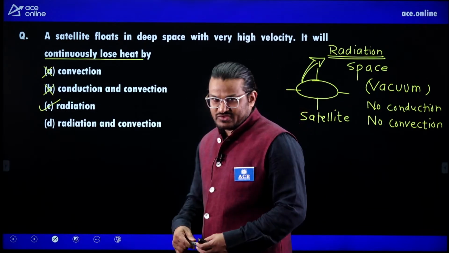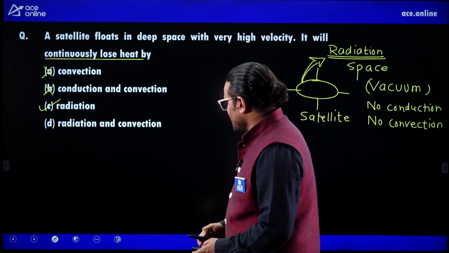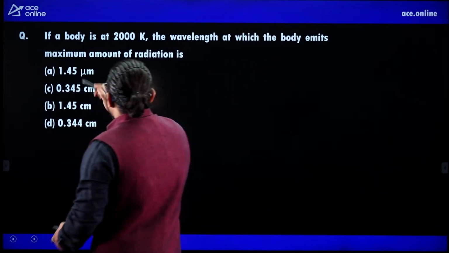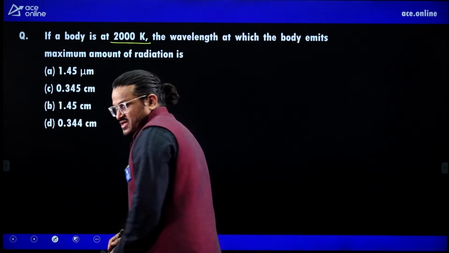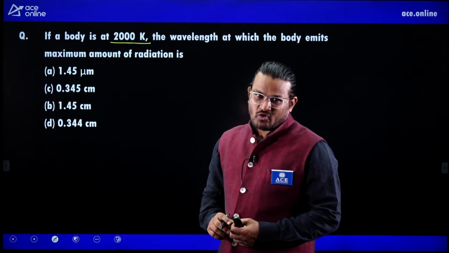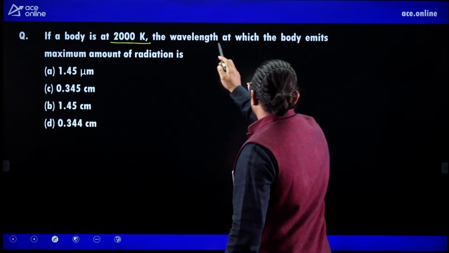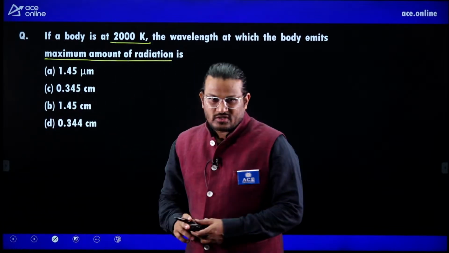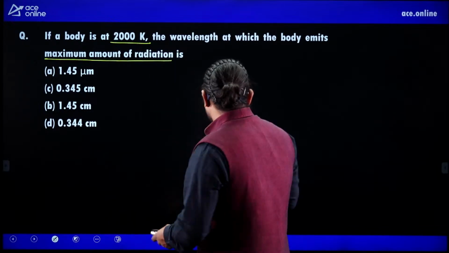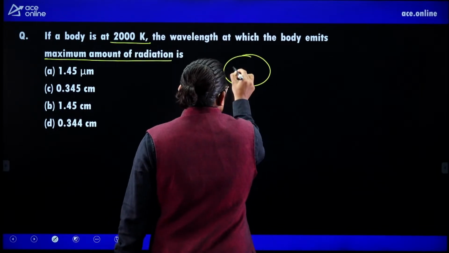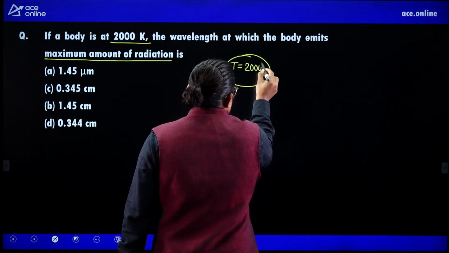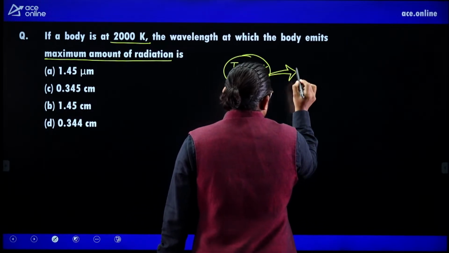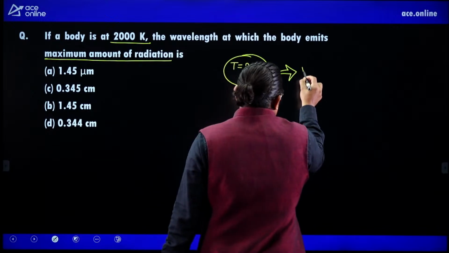Next, these are the questions from radiation. Now move to the next one. Listen, if a body is at 2000 Kelvin, what is the wavelength at which the body emits the maximum amount of radiation? Please listen, there is a body whose temperature is 2000 Kelvin. What is the wavelength at which it radiates maximum?